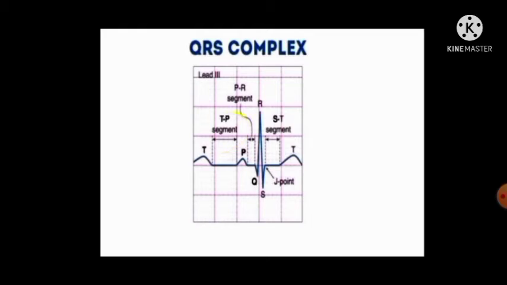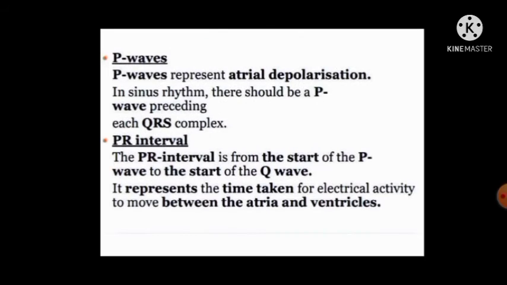This is the TP segment, from T to P. From P to Q there is the PR segment, and the ST segment is from S to T. There is a J point. Let's take a look particularly at each wave.